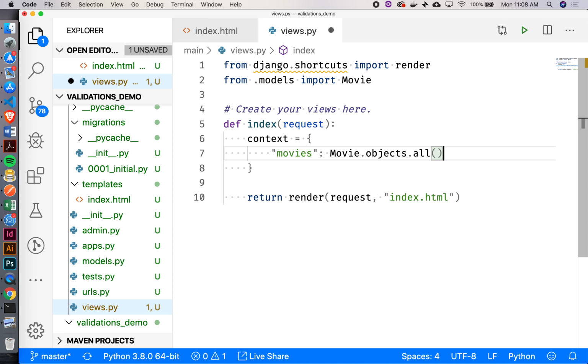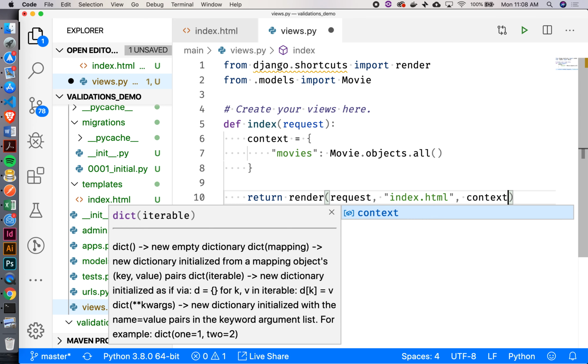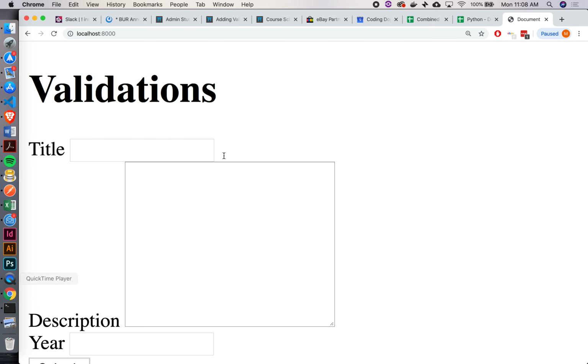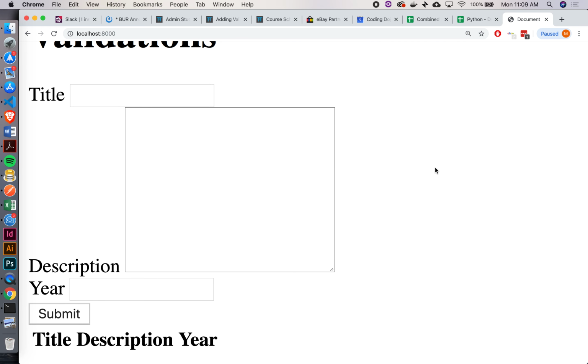And then how do I pass this along to the template? So yeah, as a third argument after this index.html, let's actually provide this context dictionary. Okay? And let's see if our template's still working. Should be, right? We haven't done anything that would potentially break it. We don't have any rows in here because we don't have any data in our database.